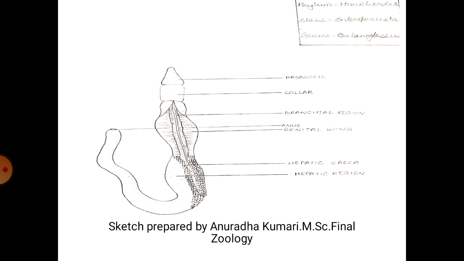This figure shows the simple body structure of Balanoglossus. Now the subphylum Hemicaudata is divided into two classes, that is Enteropneusta and Pterobranchia. Class 1 Enteropneusta. Members of this class are commonly known as tongue worms. These are marine, solitary, free living or fossorial animals. Alimentary canal is straight. Mouth and anus are situated at the opposite ends of the body. Many pairs of gill slits are present in these animals.